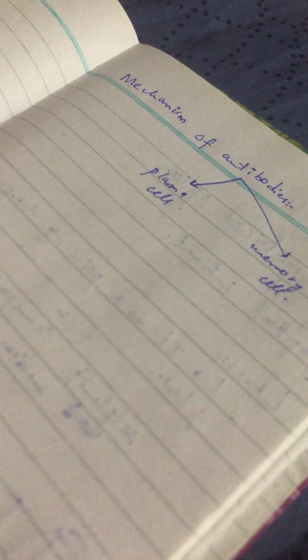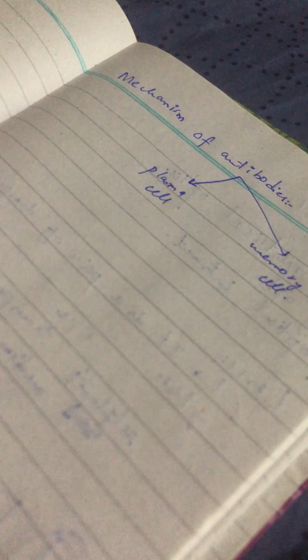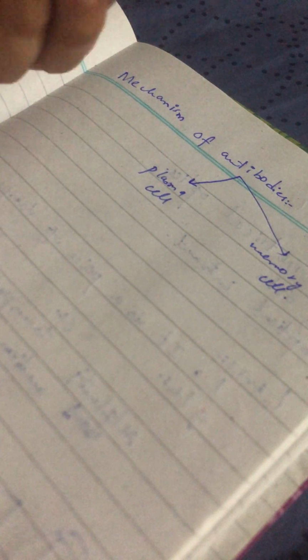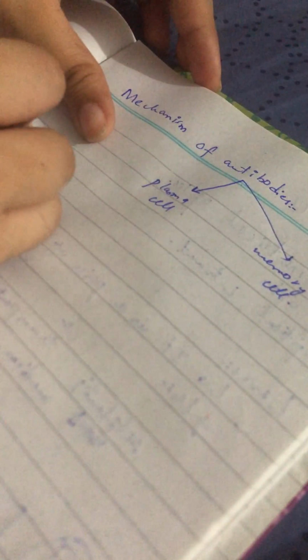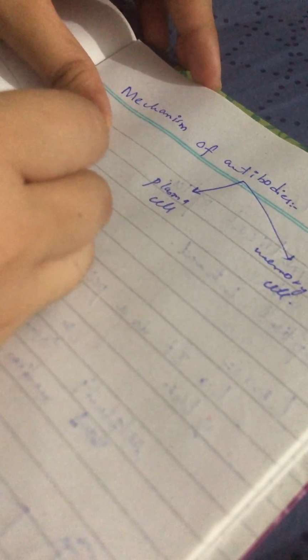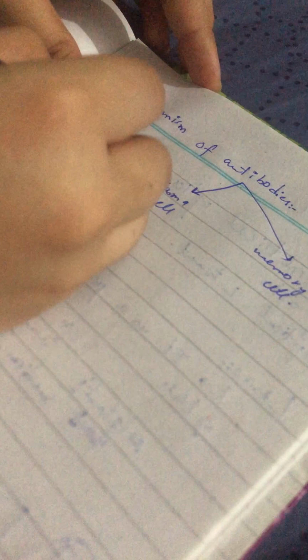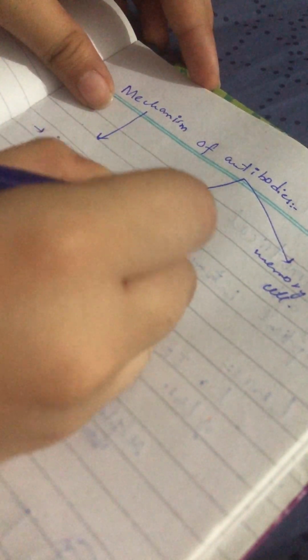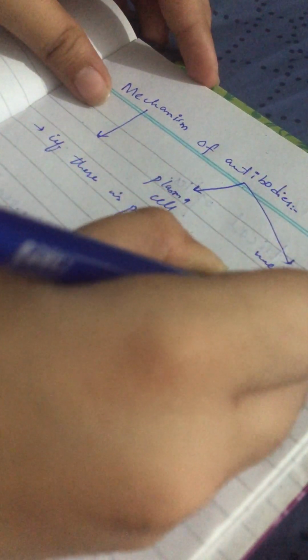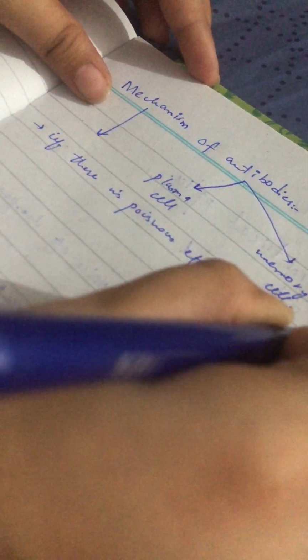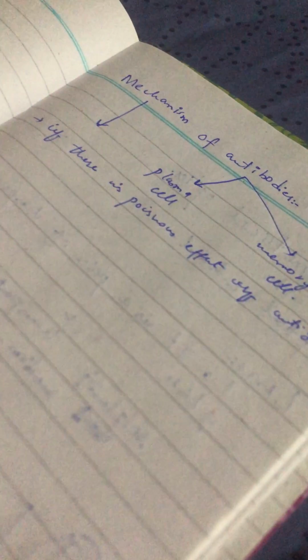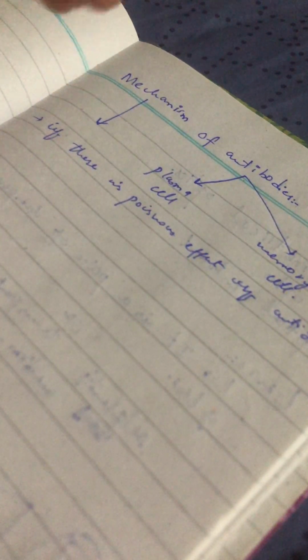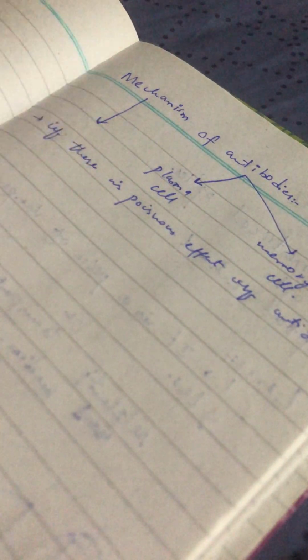So if there is any poisonous effect of an antigen, what will the antibody do?